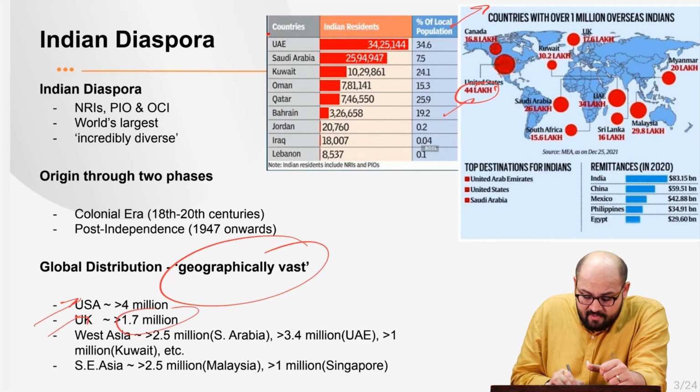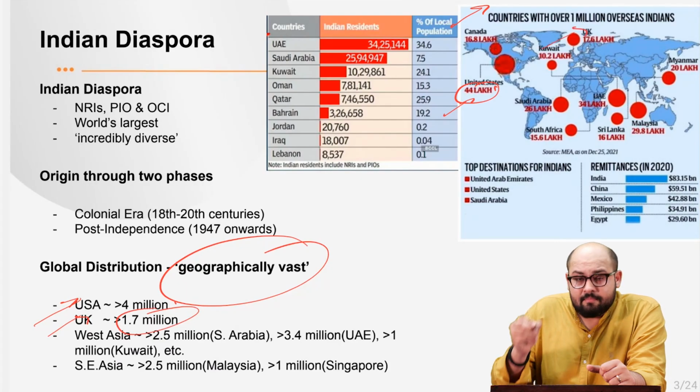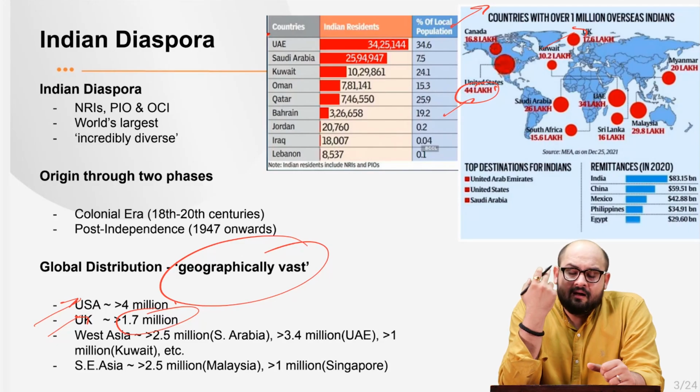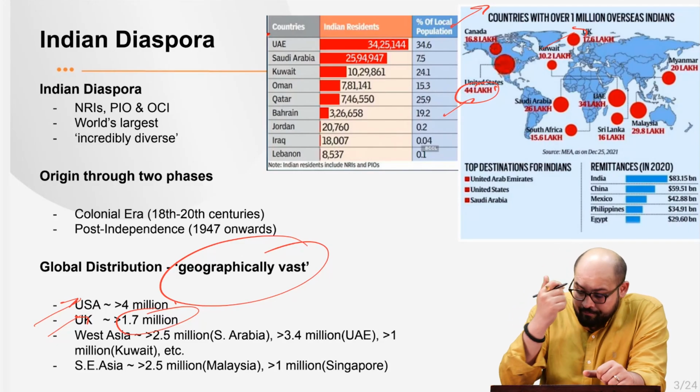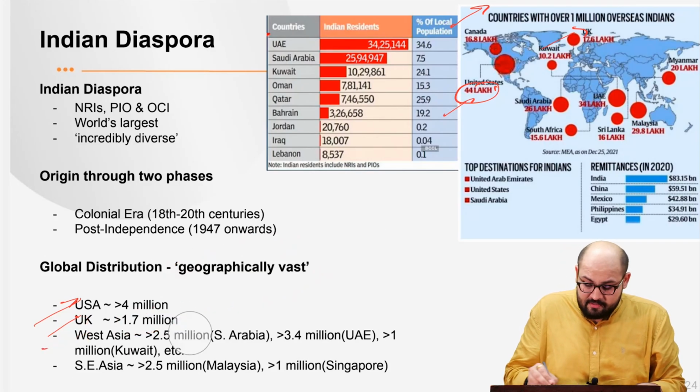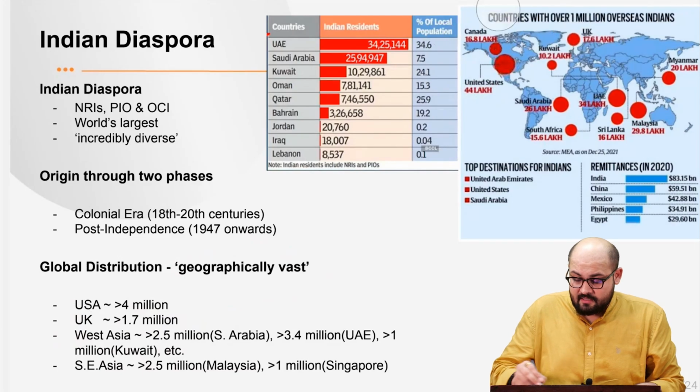Next is the UK. We have around 17 lakh people of Indian origin residing in the United Kingdom, and they have some very established business enterprises there. Then we have West Asia. Now see, the topic of concern is West Asia.